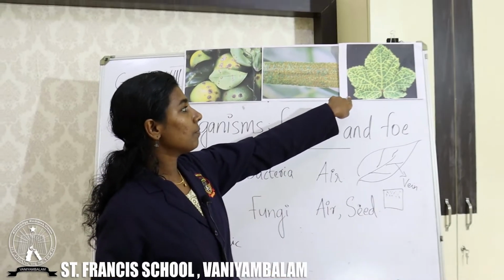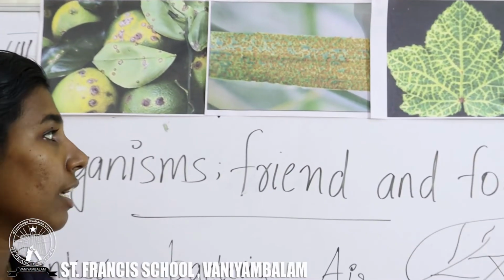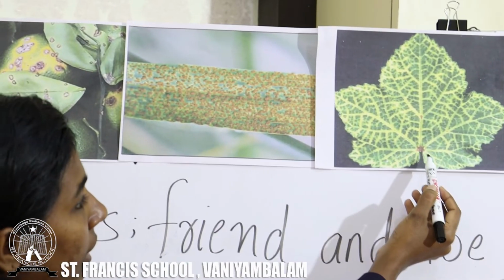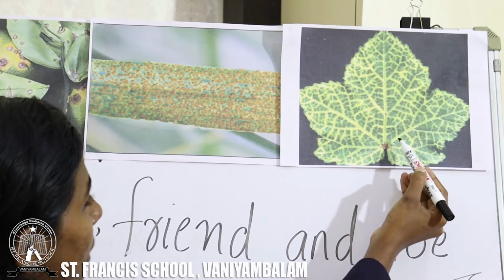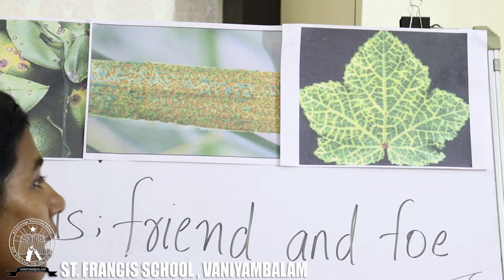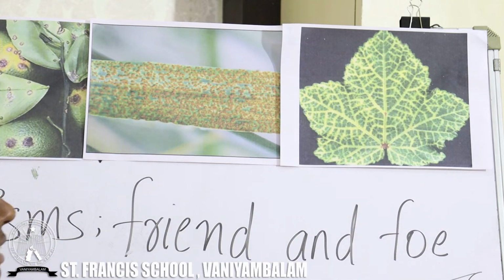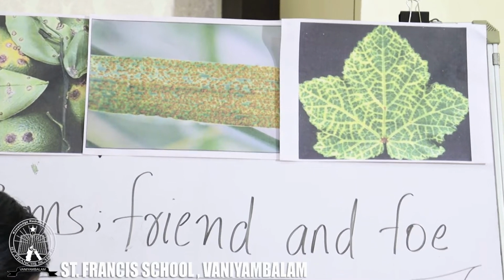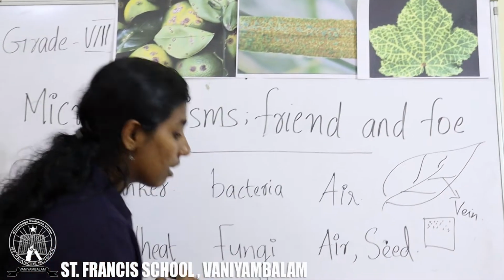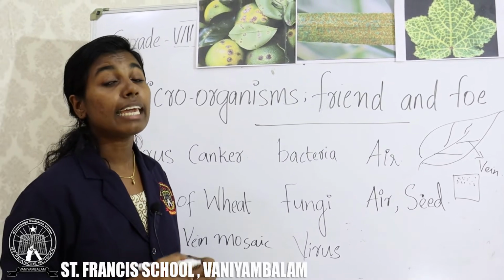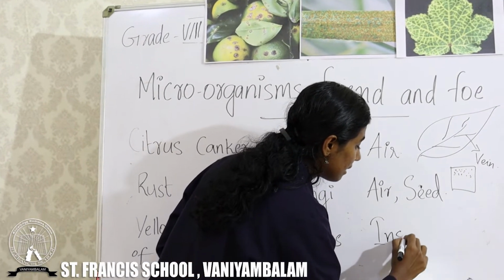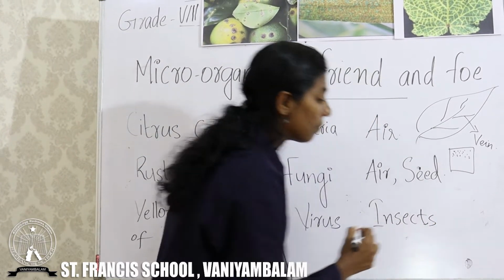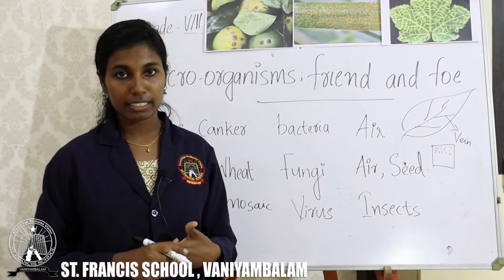Can you see this picture? This is the leaf of bindi and the veins of the bindi are yellow colored, with a mosaic like appearance. This is yellow vein mosaic disease of bindi. Clear? The causative agent of this disease is a virus and it can be transmitted by insects.